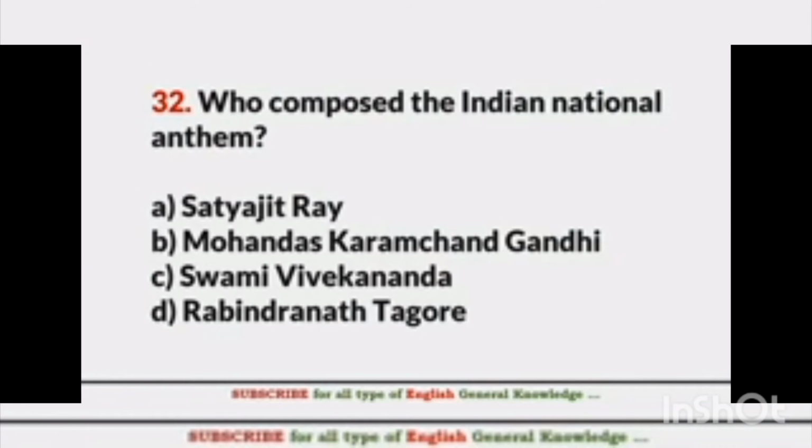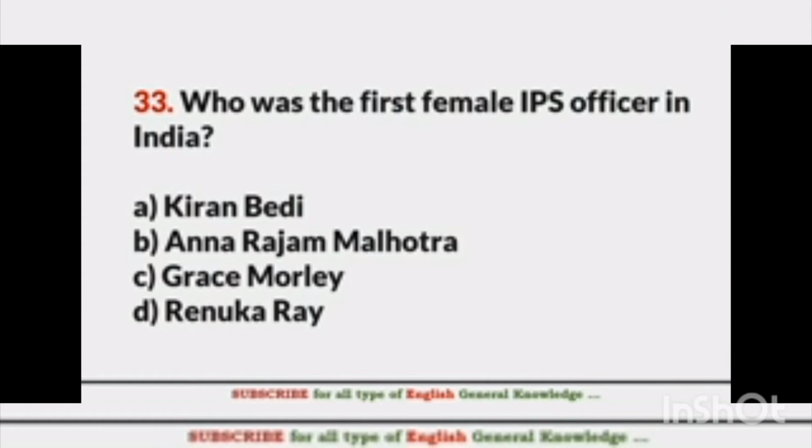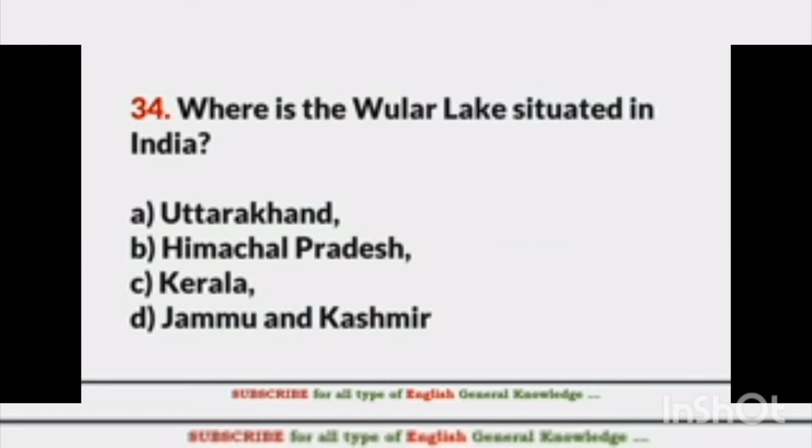Who composed the Indian national anthem? Who composed our Indian national anthem? That is Rabindranath Tagore. Who was the first female IPS officer in India? That is also a very important question. That is Kiran Bedi. Where is the Wular Lake situated in India? That is Jammu and Kashmir.